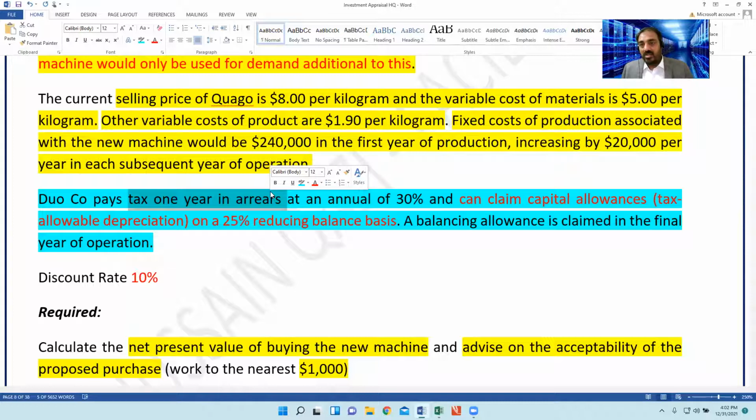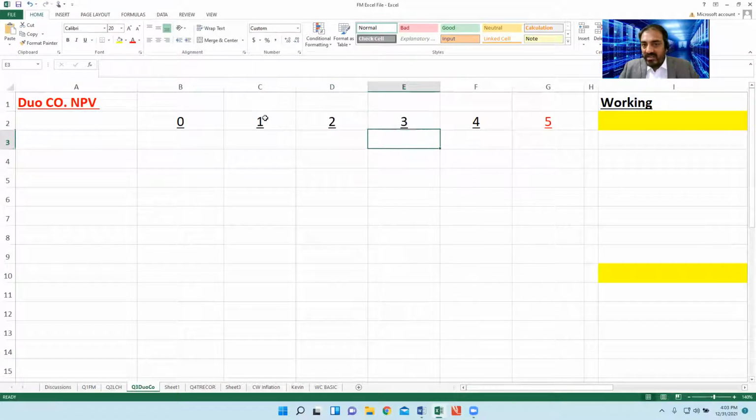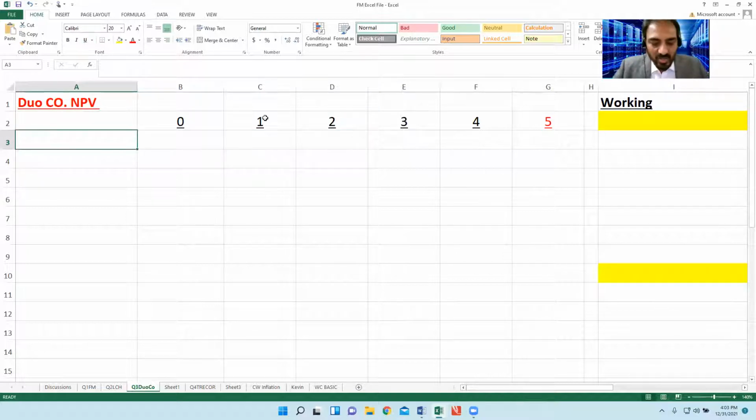So 2021 tax is delayed to 2022, 2022 tax to 2023. Same case here. Year 1 tax will be delayed to year 2, year 2 tax to year 3, year 3 tax to year 4, and year 4 tax to year 5. That's why I mentioned 5 years. The project life is 4 years, but the 5th year is there because the tax calculation is delayed by 1 year. I hope it's clear to you.